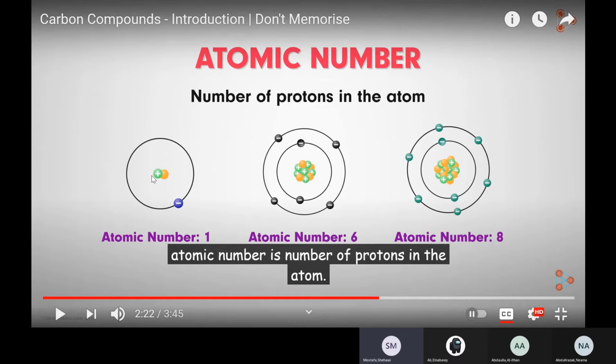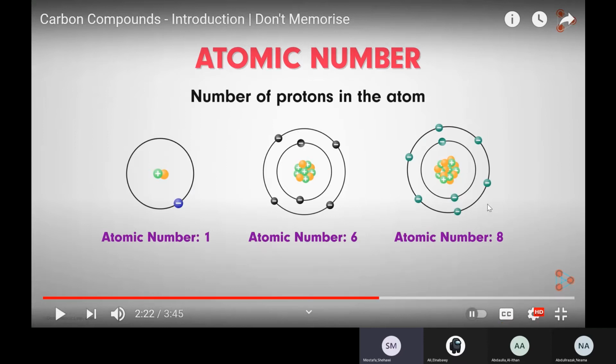So, for example, here we have hydrogen, 1 proton and 1 electron. So the atomic number is 1, equal to the number of electrons. The atomic number in this one is 6. If you count protons here, 1, 2, 3, 4, 5, 6 protons, and you'll find 6 electrons. So the atomic number is 6. This is the atomic number of carbon. Okay, and another one, the atomic number is 8. We have 8 protons and 8 electrons.